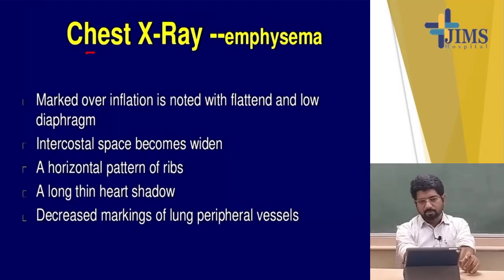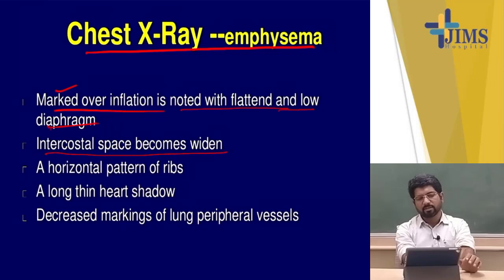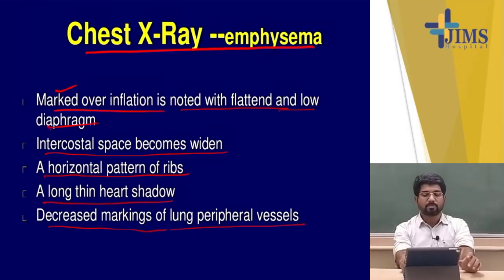Now come to the chest X-ray. What are the chest X-ray findings? Particularly in bronchitis, in the chest X-ray we do not find any remarkable changes, but in emphysema there is marked hyperinflation of the lung field, and a flattened and low diaphragm, and the intercostal spaces become widened, a horizontal pattern of ribs, and the heart shadow is very tubular, and there is decreased marking in the peripheral vessels, which we call pruning of the vessels.